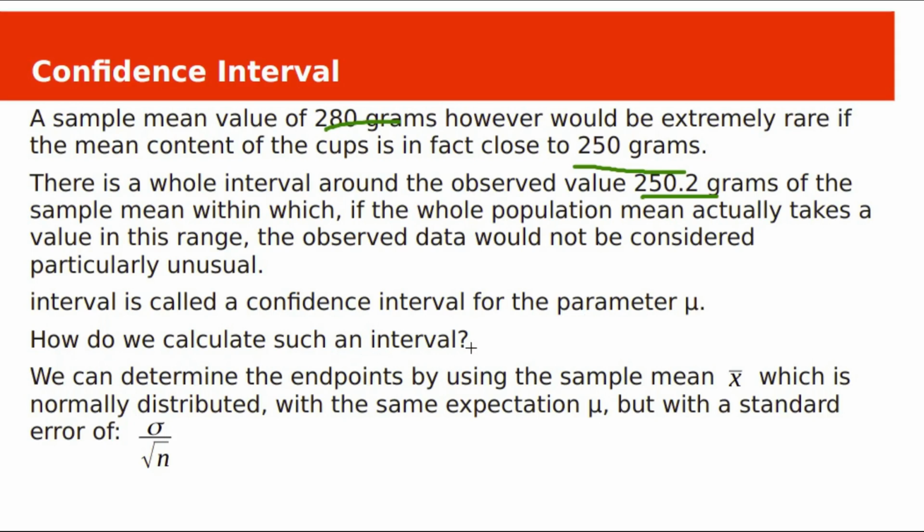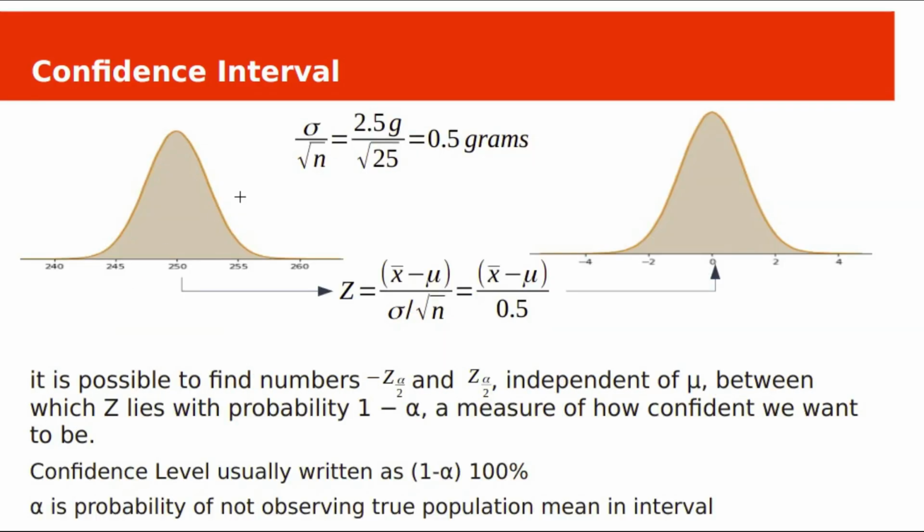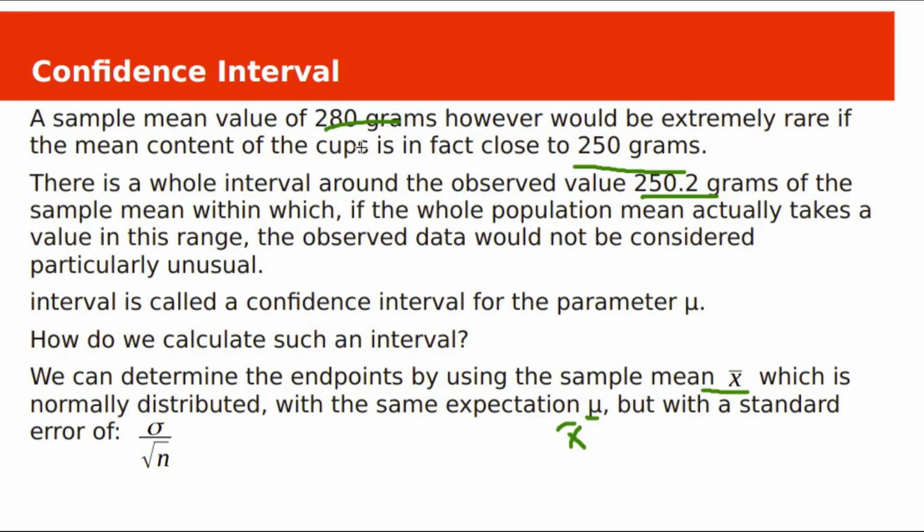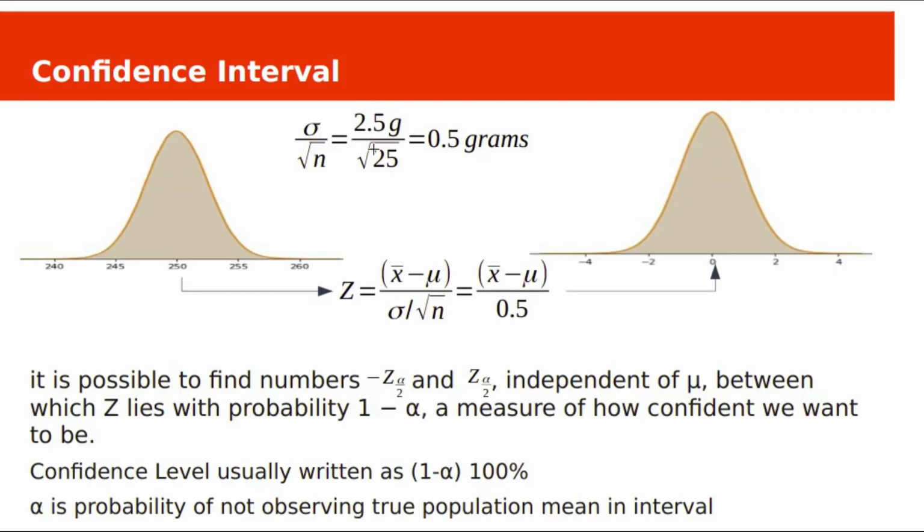We can determine the endpoints by using the sample mean x bar. We already know from the central limit theorem that the sampling distribution of sample means will follow a normal distribution with mean x bar, which is close to the population mean mu, but with standard deviation sigma by square root n. Here, sigma is 2.5 grams and our sample size is 25, so 2.5 by square root of 25. The standard error value is 0.5 grams. This is the sampling distribution with mean 150.2 grams, which is denoted with x bar.